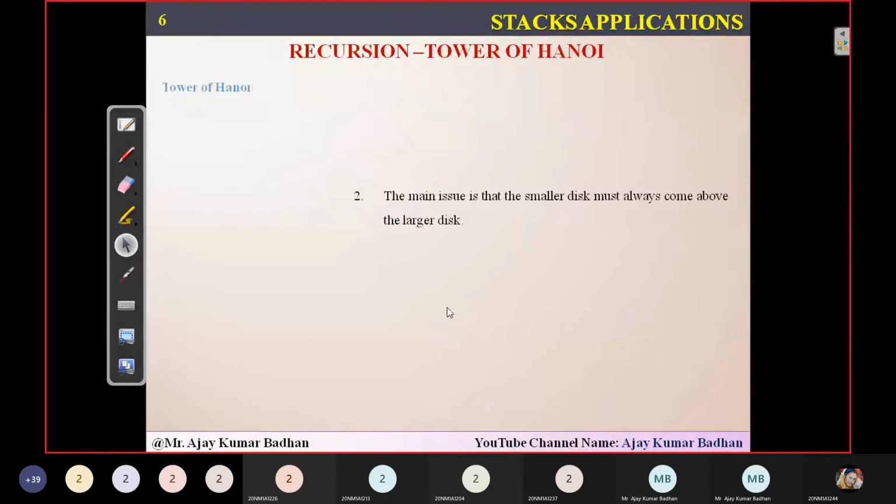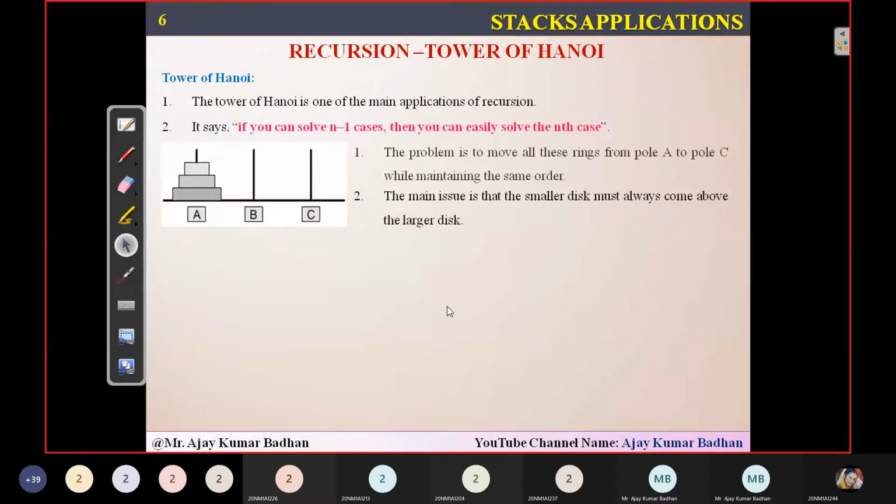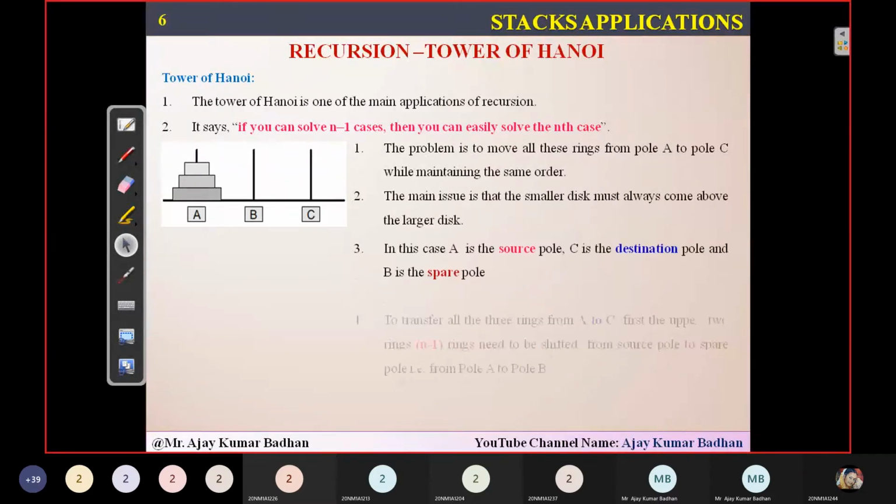Next, the next application we have in this scenario is the Tower of Hanoi. The next regression method we have here is Tower of Hanoi. So this is one of the important problems we have. Let me explain it. What exactly we are going to do in this particular case is,